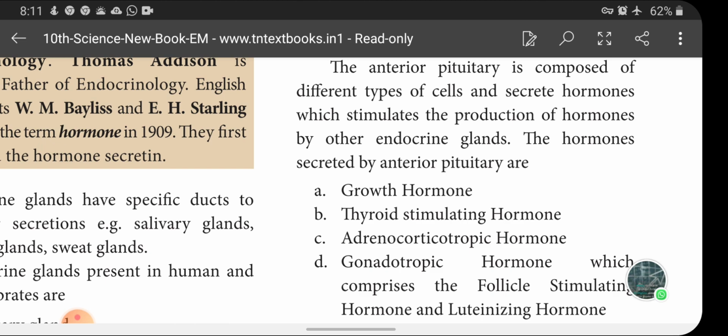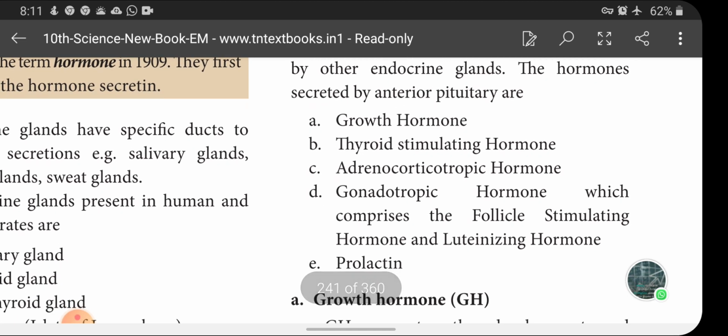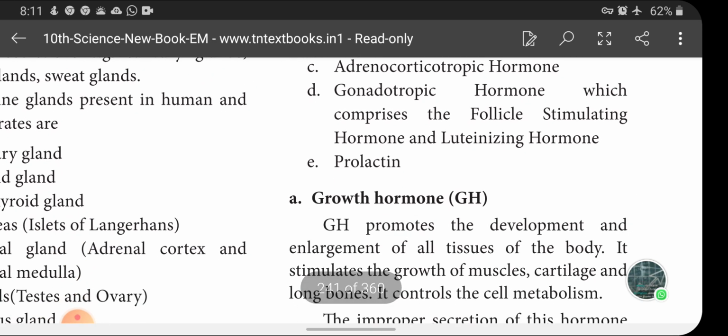The hormones are growth hormone, thyroid stimulating hormone, adrenocorticotrophic hormone, gonadotrophic hormone which comprises the follicle stimulating hormone and luteinizing hormone. Please bracket it. Which hormones are called gonadotrophin hormones? Only two hormones, FSH and LH. That means follicle stimulating hormone and luteinizing hormone together are called gonadotrophic hormone, and prolactin. These are the various hormones secreted by the pituitary gland.